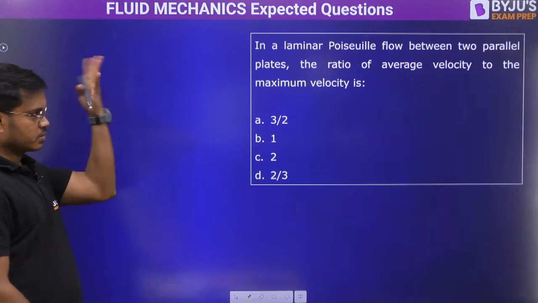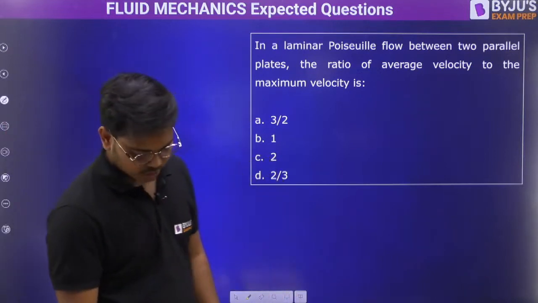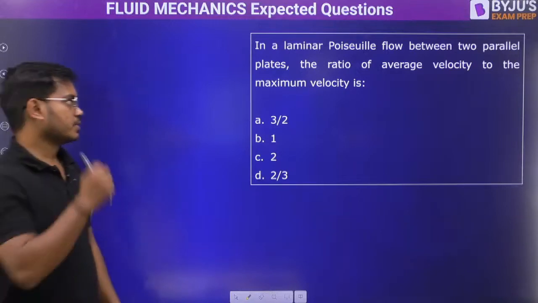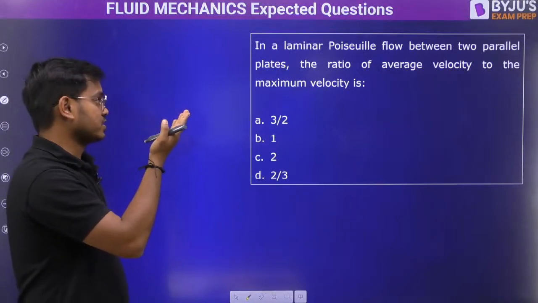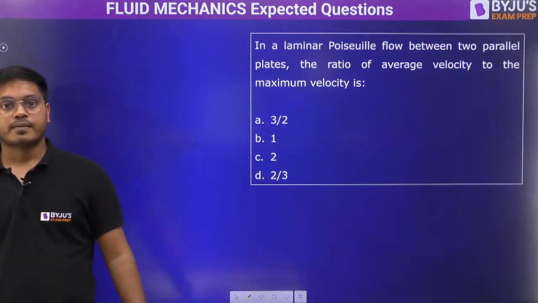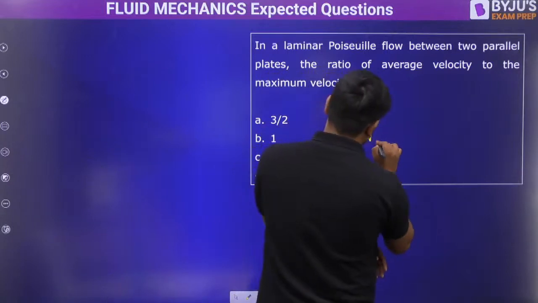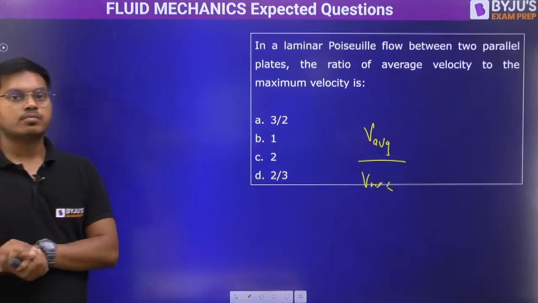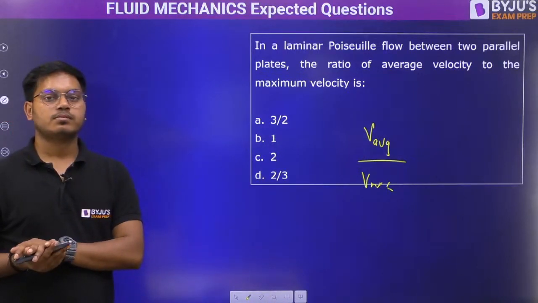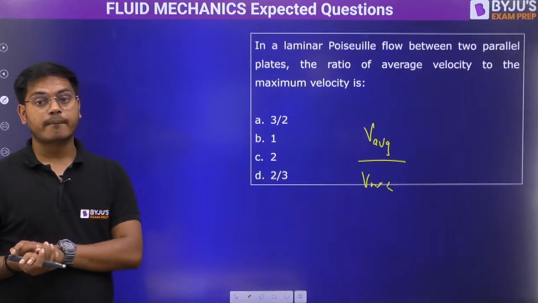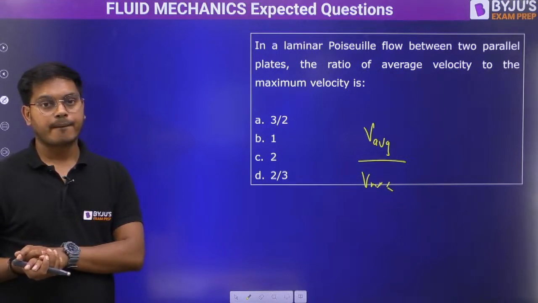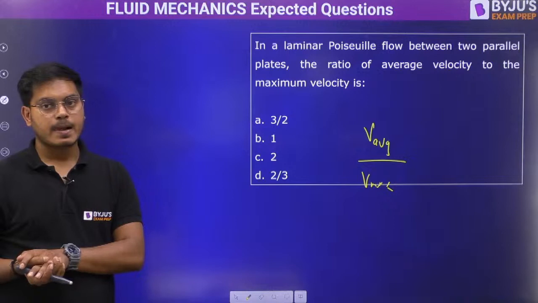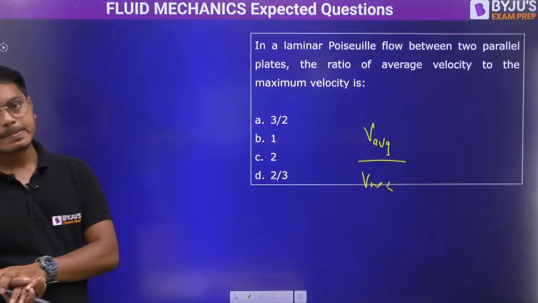Next. Super simple. Quickly answer. In Hagen-Poiseuille laminar flow between two parallel plates, the ratio of average velocity to the maximum velocity is how much? Average to maximum. Tell me quickly.